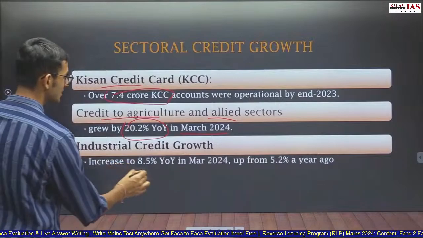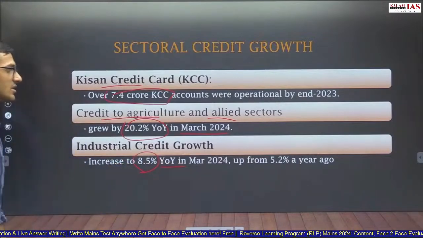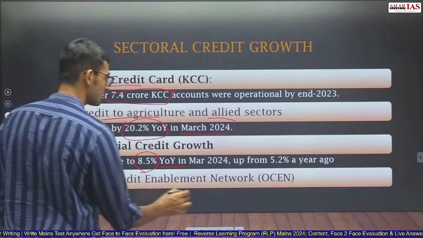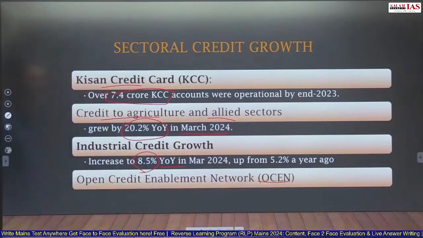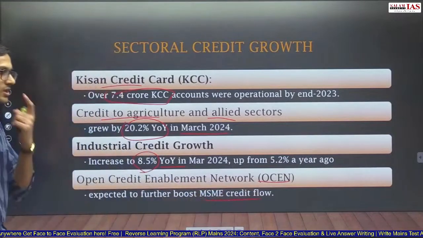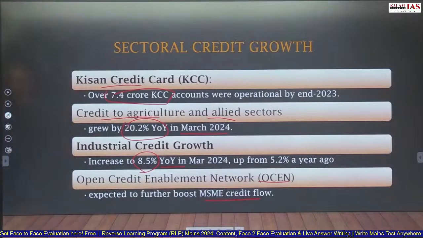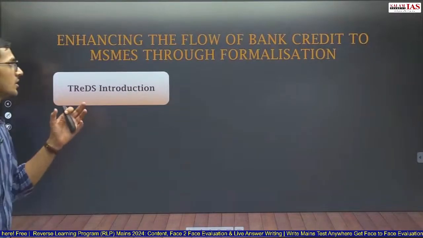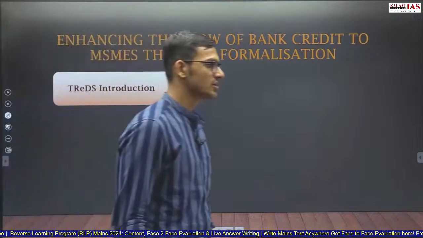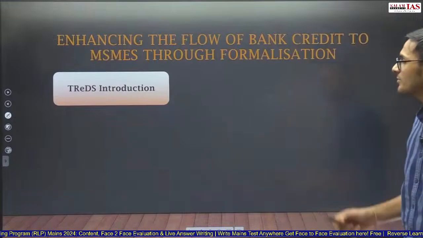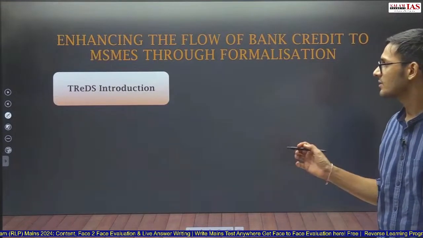Industrial credit growth has increased by 8.5% this year from 5.2% a year ago. Open Credit Enablement Network, OCEN, is expected to further boost MSME credit flow. So this is the new initiative, OCEN, which will help in further boosting MSME credit flow, enhancing the flow of bank credit to MSME through formalization. MSME formalization is being done by TReDS introduction.